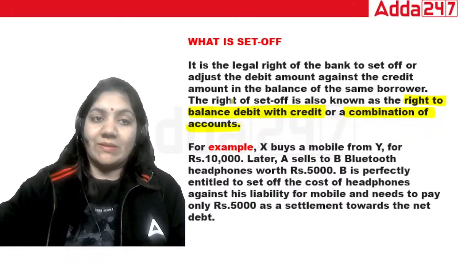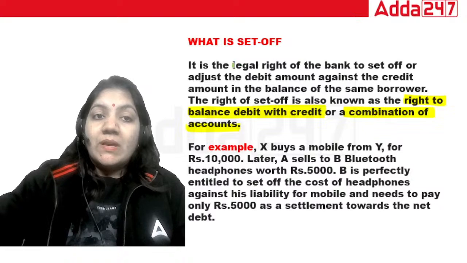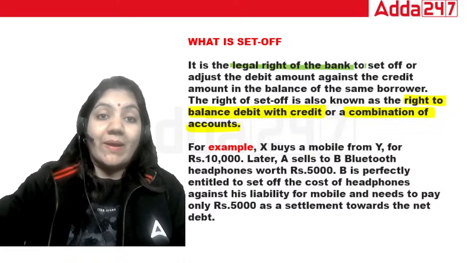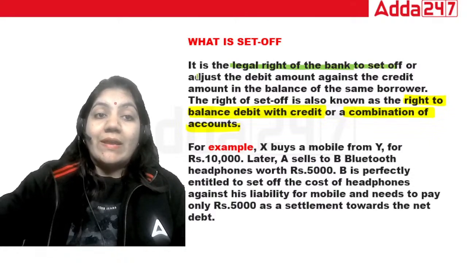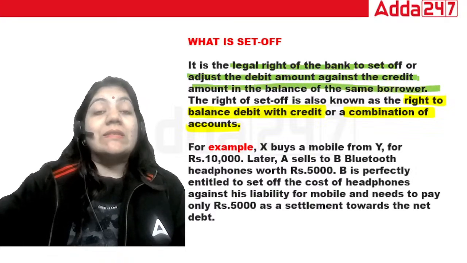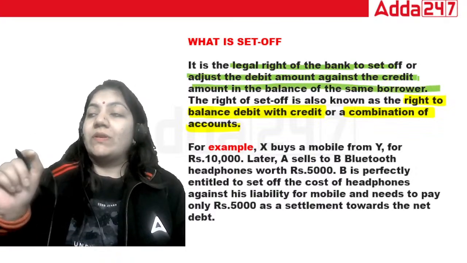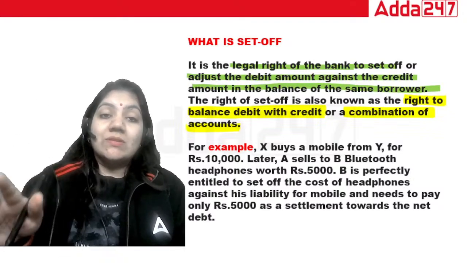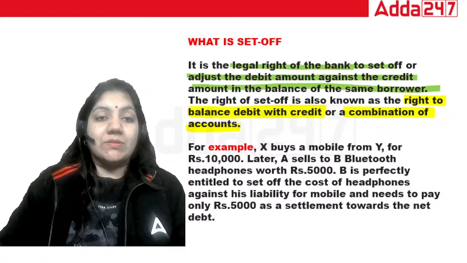A very simple example. It is the legal right of a bank to set off and adjust the debit amount against the credit amount in the balance of the same borrower. Suppose the borrower has deposited some money and the borrower also has to pay money. The bank will adjust this.